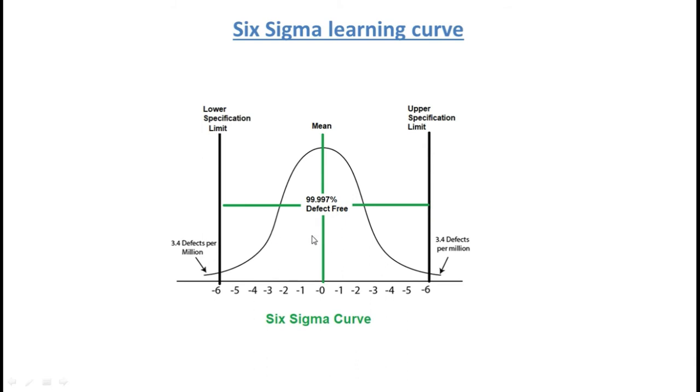So look at this diagram. This is the statistical representation of the standard deviation associated with the Six Sigma concept. This represents the normal distribution and this line represents the mean. Right, so the distance between the mean and the specification limit, whether on the upper or lower side, is at least 6 sigma. So this level indicates that the error chances are only 3.4 out of a million opportunities, or we can say that there will be only 3.4 defective products out of a million products.